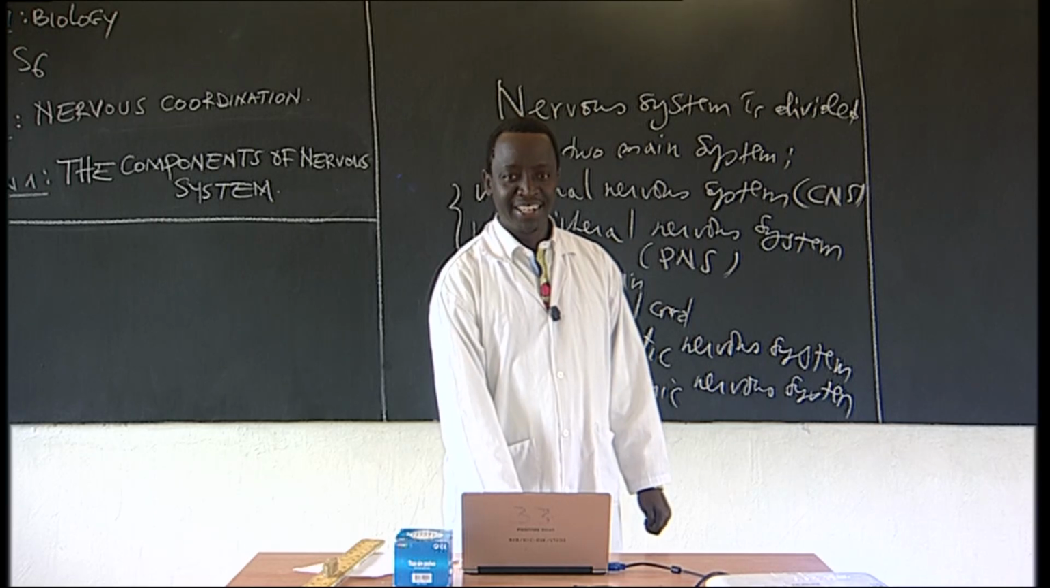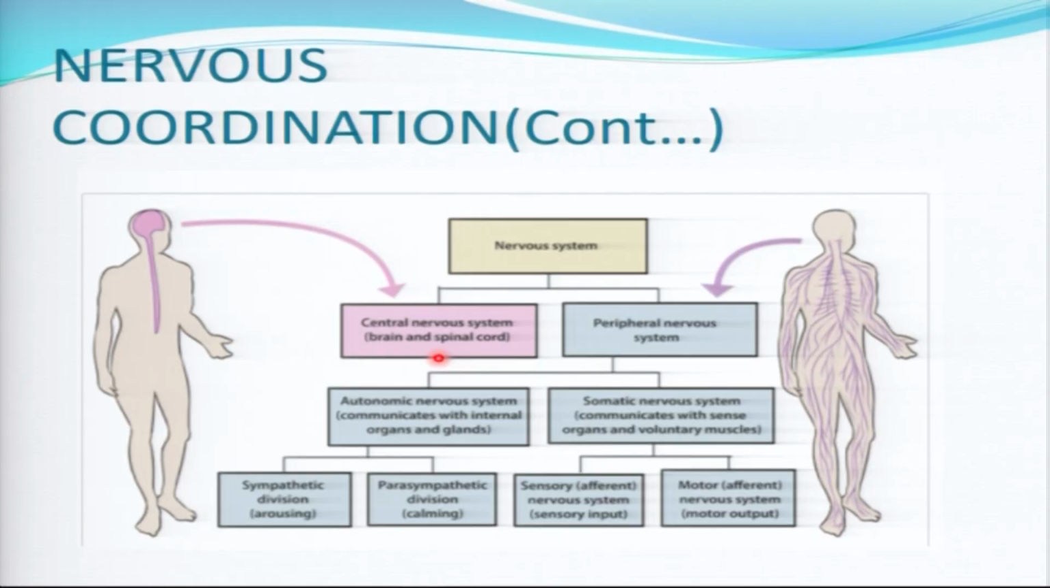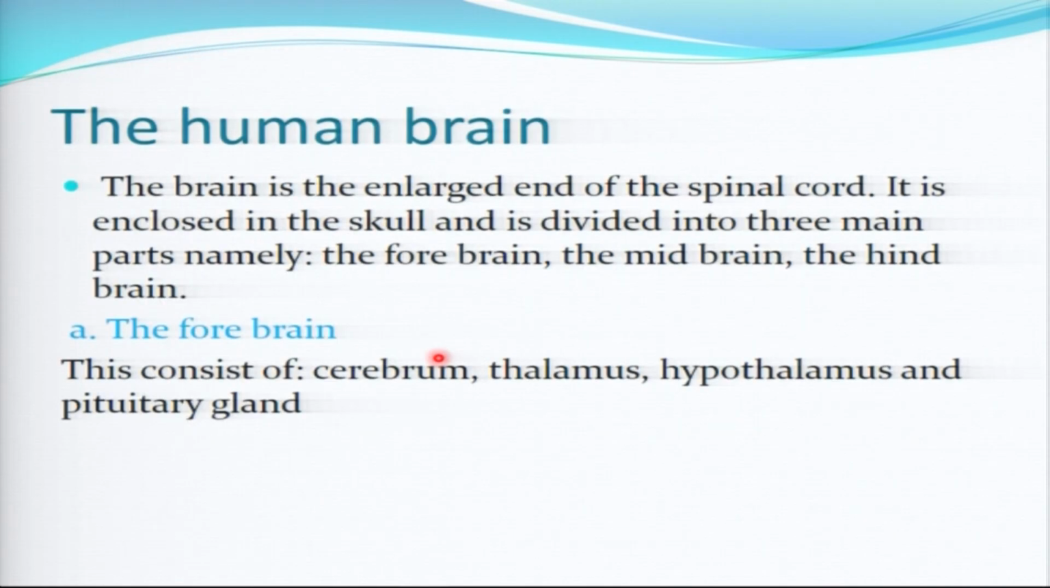Are you getting something? I hope. I will see if you have followed. Now let's talk about the brain. The brain, as I have said, is one of the important parts that coordinate all the body activities. All activities we do are coordinated by the brain. Are you getting this?